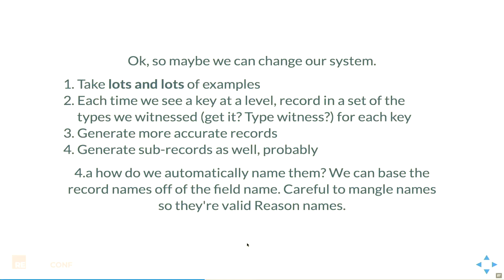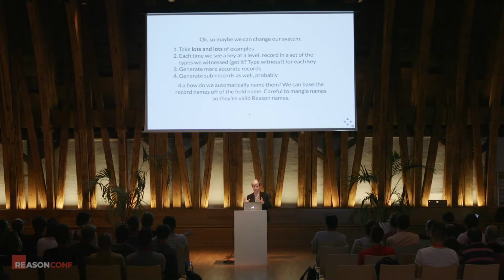Maybe instead of taking a single definition, we make a tool that takes lots and lots of definitions and walks over all of the types, and every time we visit the same key, we take a look at the type of the value that's there, and we keep a set of all of the types that we've witnessed there. And type witness is a technical term that I don't know what it means, but I thought I would point it out, for each key.